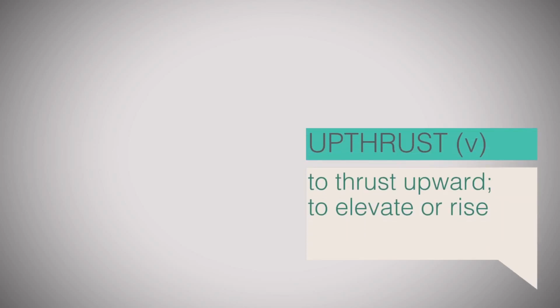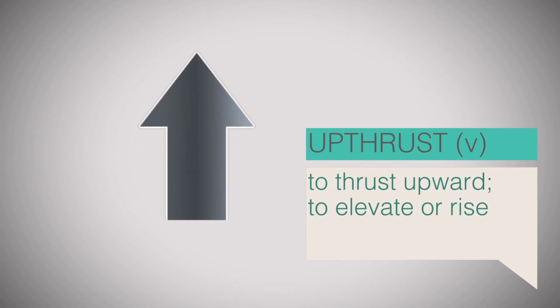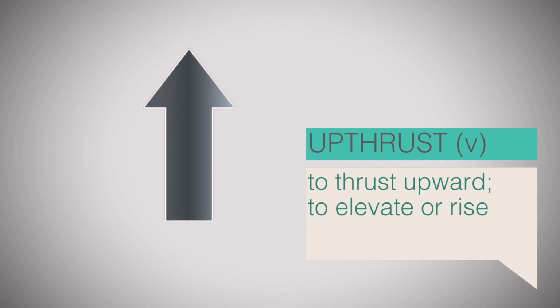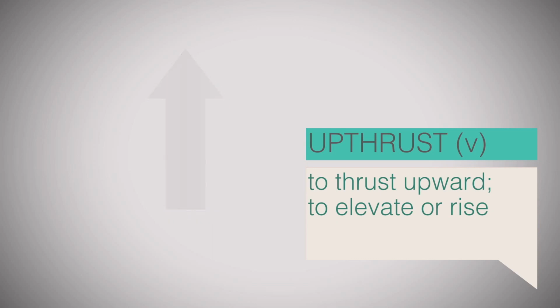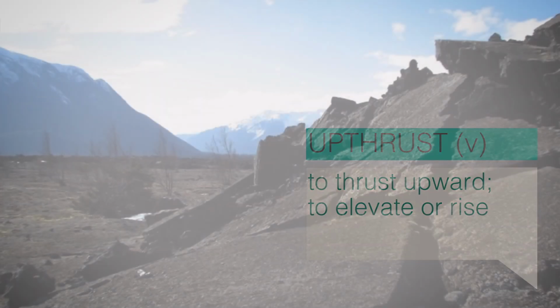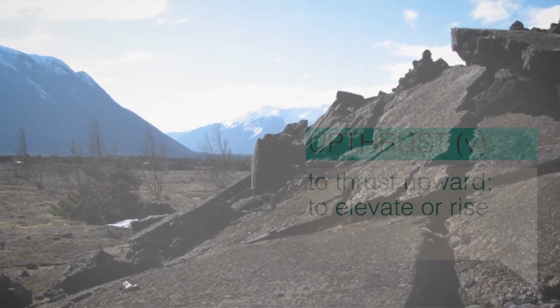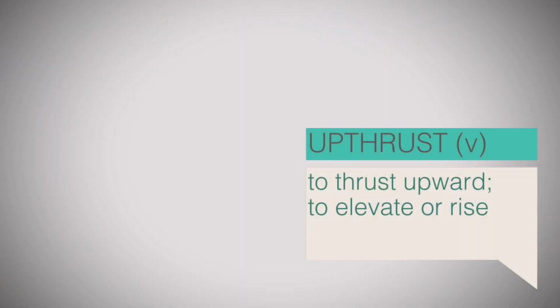The first word is upthrust. Upthrust is a verb simply meaning to thrust upward. While this term is often used in physics, upthrust as an action can mean to elevate part of the Earth's surface. For example, volcanic activity upthrust broken land into a disheveled pile. Or, frost caused the ground to upthrust.